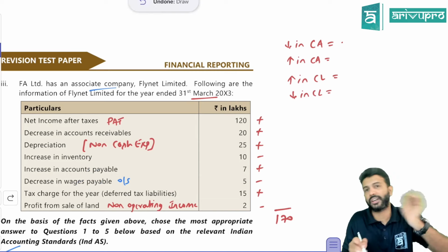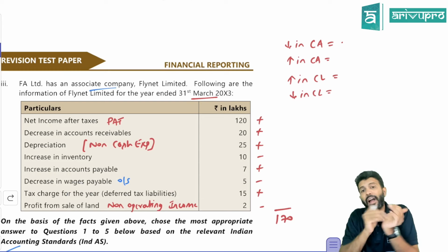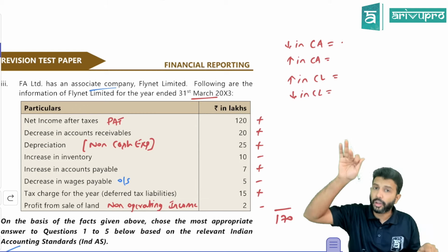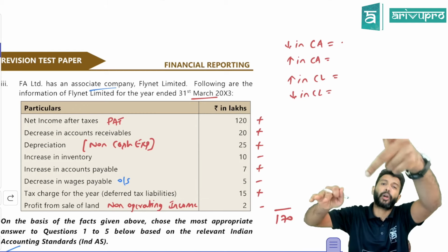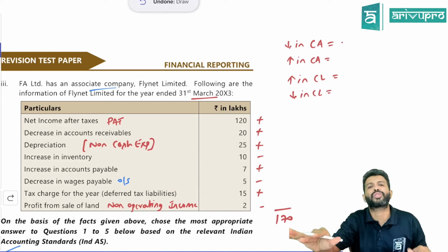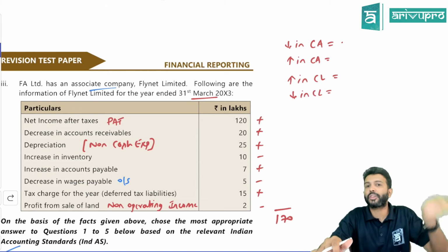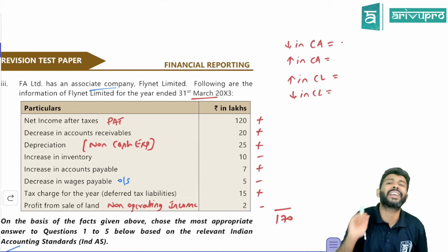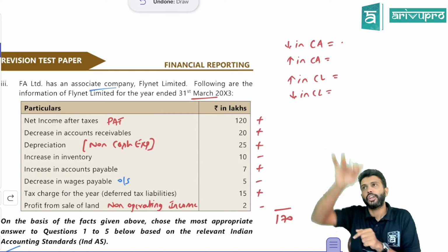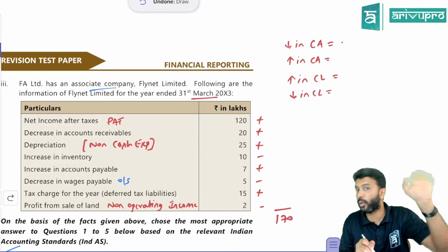Tax charge for the year. We don't want the tax charge. When there is a tax charge, the P&L balance will reduce. We are solving this under the indirect method. Under the indirect method, we get cash flow from operating activity using profits. So due to this tax charge, your P&L balance is reduced. If your P&L balance is reduced, your operating cash flow is also reduced, because under the indirect method, from profit only we derive operating cash flow. This is not tax paid, this is tax charge, so P&L is reduced. Hence we add back, because we want tax paid, we don't want tax charge.